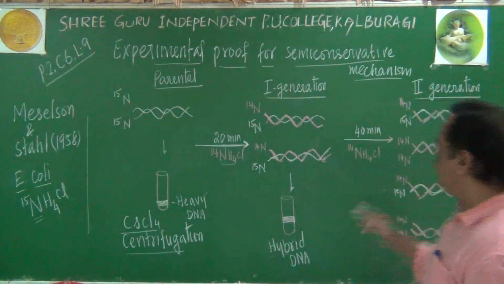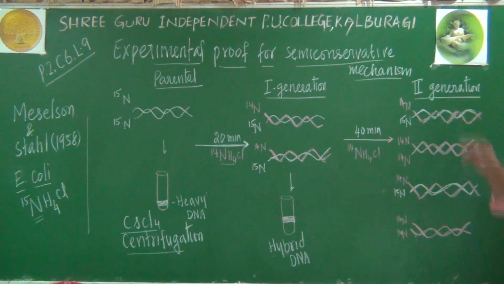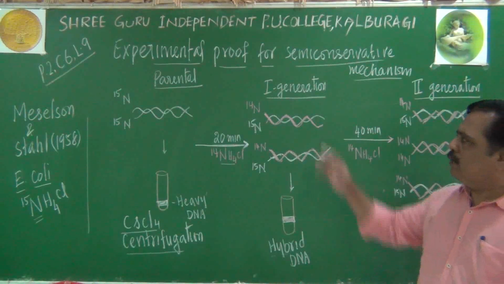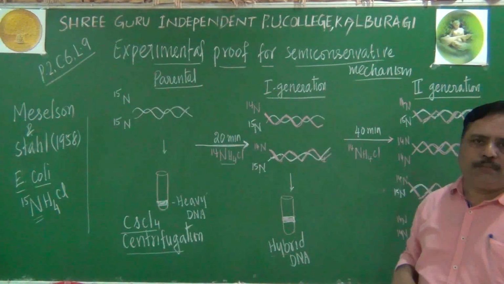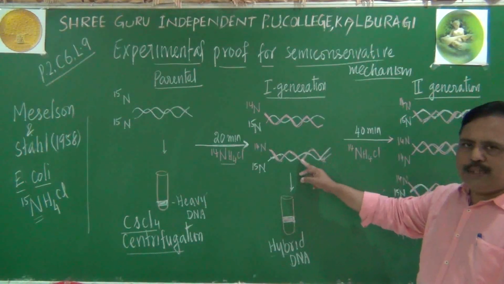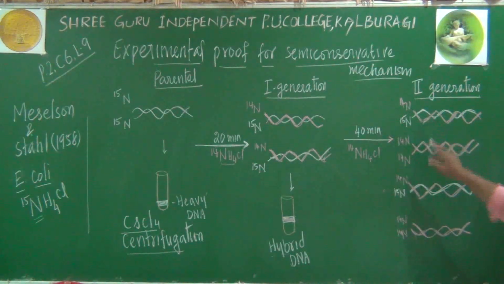Now what do we get in this second generation of granddaughters? Two hybrid molecules and two light molecules are formed from the two first generation molecules. Both of those two molecules are hybrid, and they will give rise to two hybrid and two light.